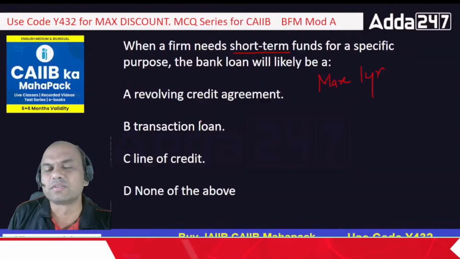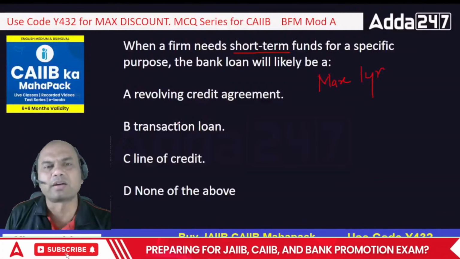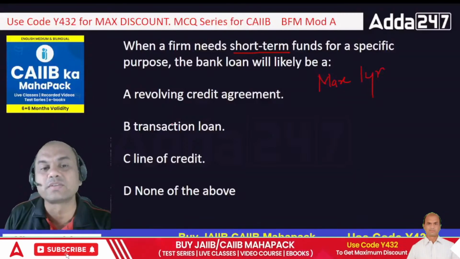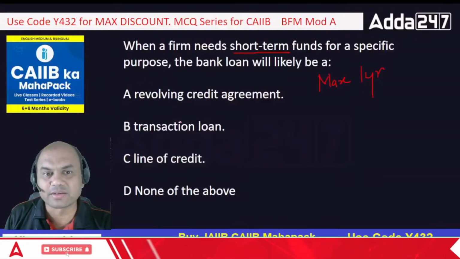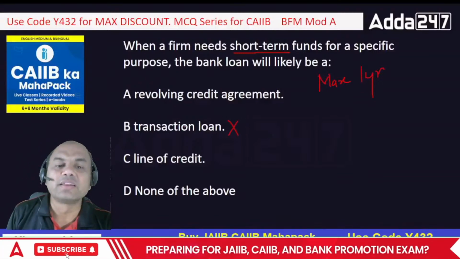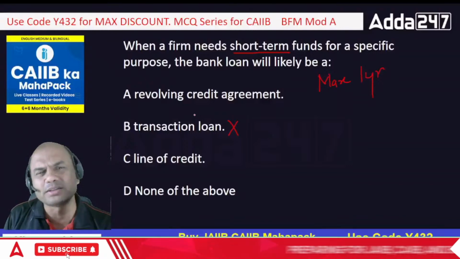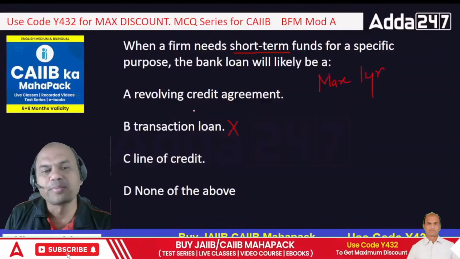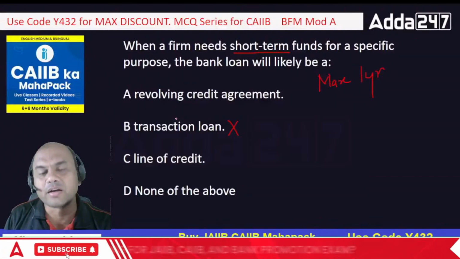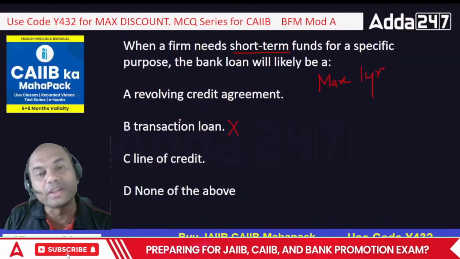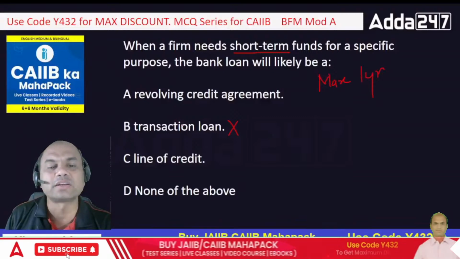What is this transaction loan? Transaction loan is separate. Transaction means based on the transaction, per transaction the loan is given. Can you track the transaction of each and every customer? Not possible, isn't it? These transaction loans are given for big customers like L&T coming to you, and L&T says, I want to buy some oil field in Iran or Iraq. So for that transaction, that is given, that's called a transaction loan.